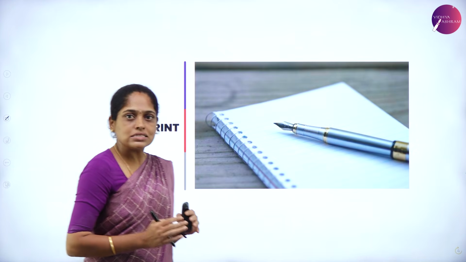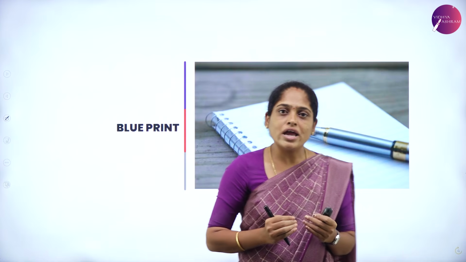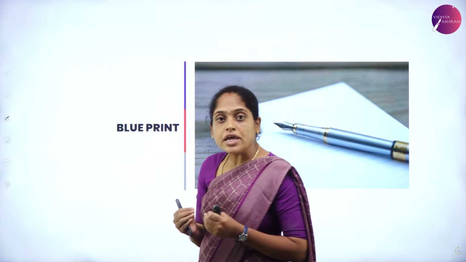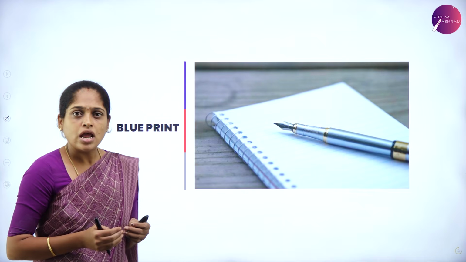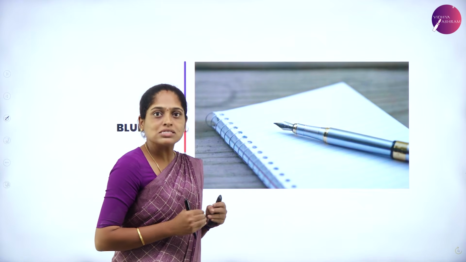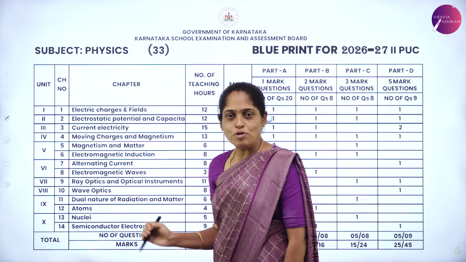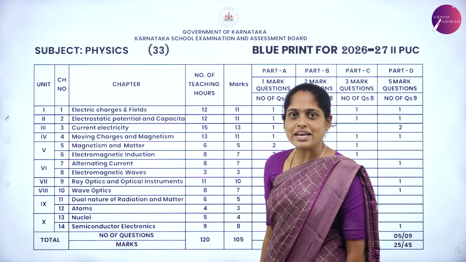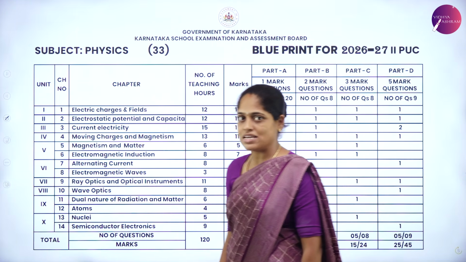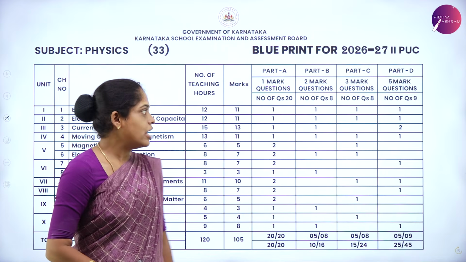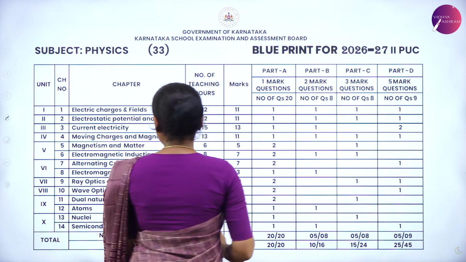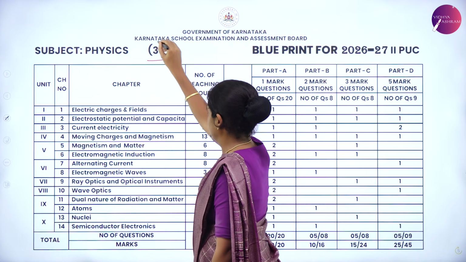Next, let us understand the blueprint so that you can know the weightage of the chapters, important topics, and marks distribution of your chapters. Yes, this is the blueprint of the previous year exam, which you can keep as a reference for your preparation. In this blueprint, observe the number 33.